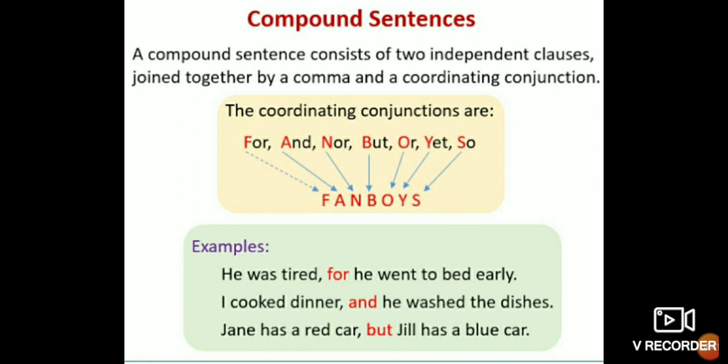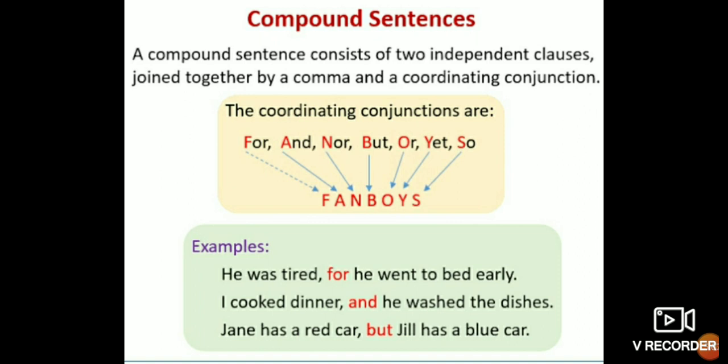A compound sentence consists of two independent clauses joined together by a comma and a coordinating conjunction. These are coordinating conjunctions. You can see they always join sentences of equal rank. He was tired for he went to bed early. So you can see here, both the sentences are independent. Both are principal clauses. They do not depend upon each other.